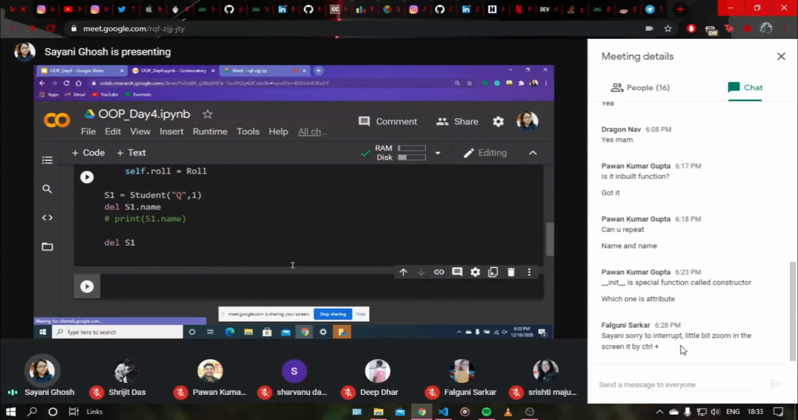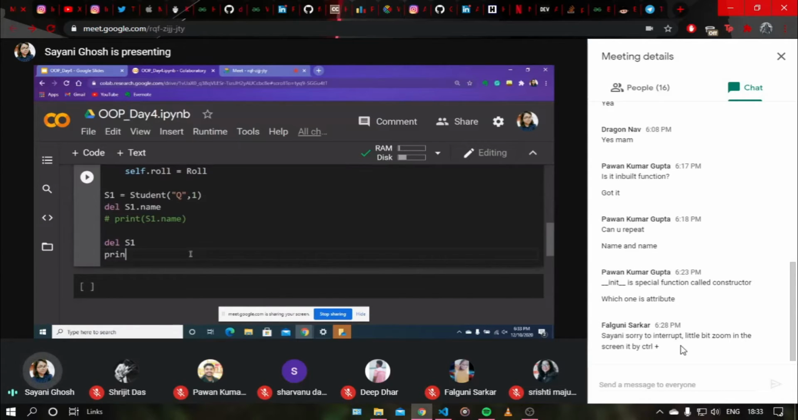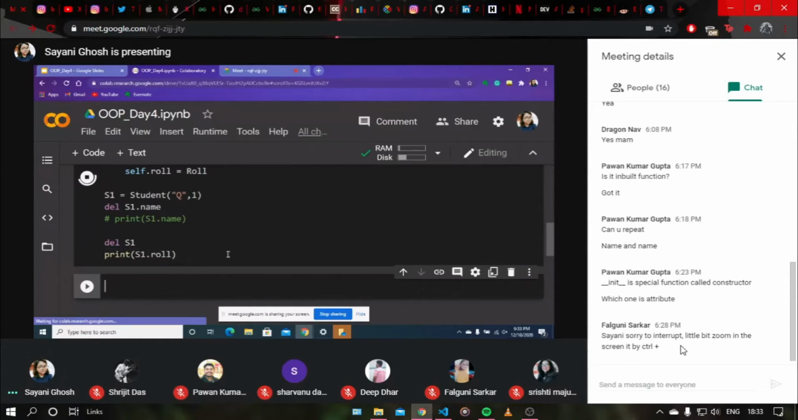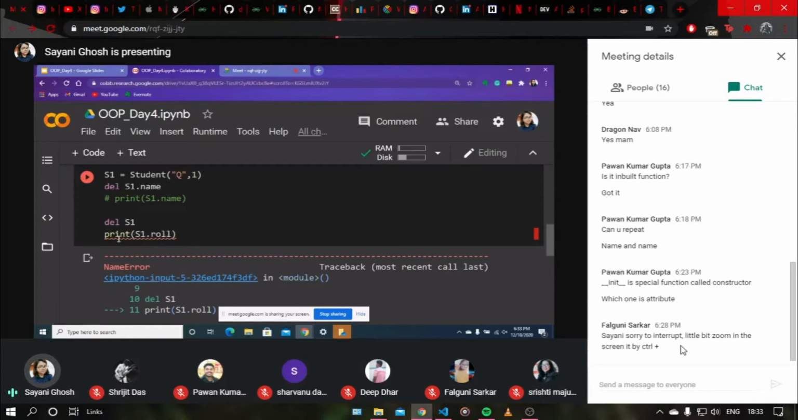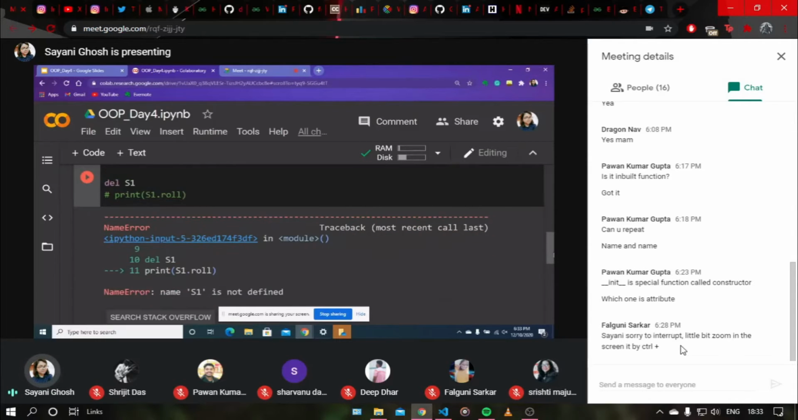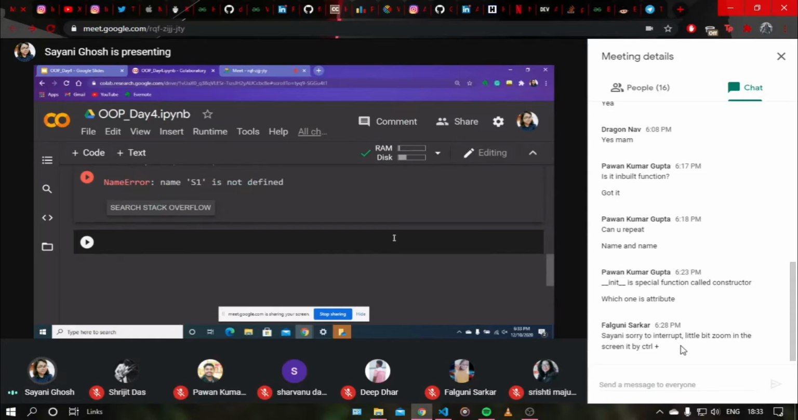Okay, if I try to print the roll number after deleting the whole object of S1, print S1 dot roll. Yeah, it says S1 is not defined. That means we have successfully deleted the whole object S1 and it's no longer there. So this is how we can delete attributes and objects.